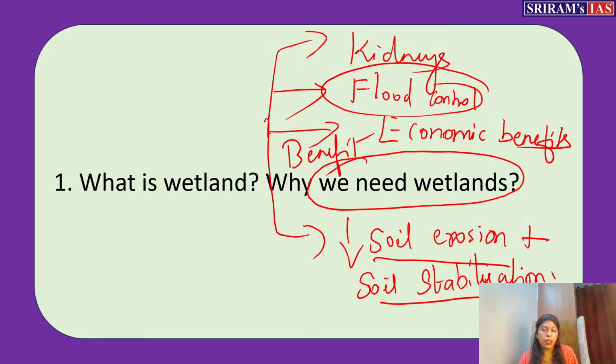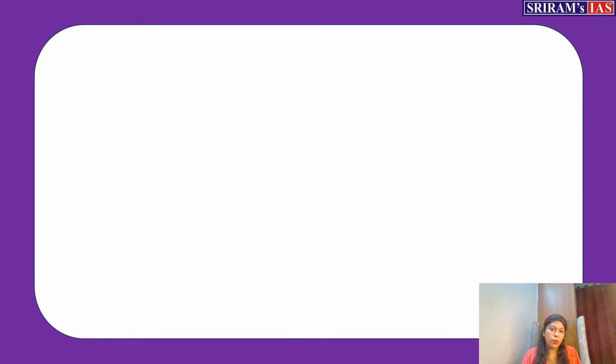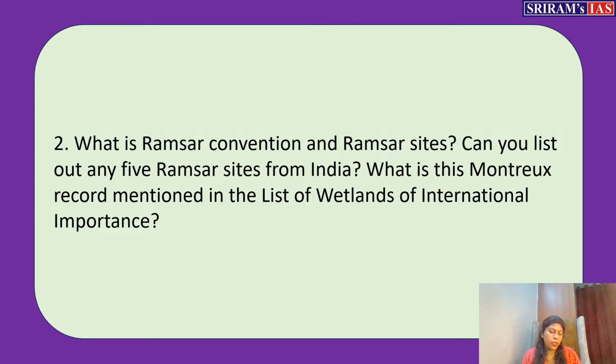So it's a very direct question, and we are asked what is wetland and why we need wetland. So it's more than sufficient to answer. Start with the definition, then say some of the benefits which we can reap due to wetlands, then you can answer point-wise, and then you can complete your question. Okay, so come to the next question.